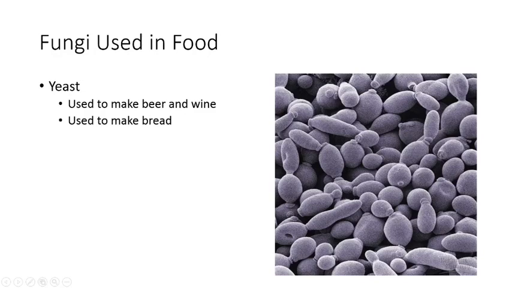Yeast is a common fungi used to make bread and alcoholic beverages. Yeast does alcoholic fermentation. The products are CO2 and ethanol. When yeast is used to make bread, the CO2 causes the dough to rise, and the ethanol is burned off in the baking process.